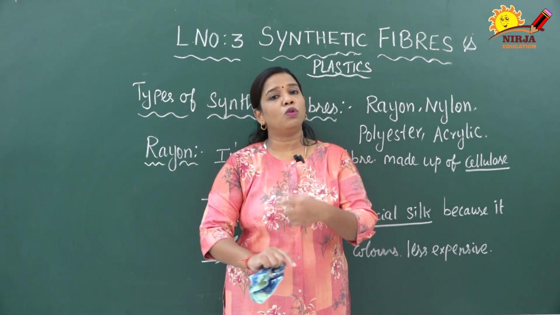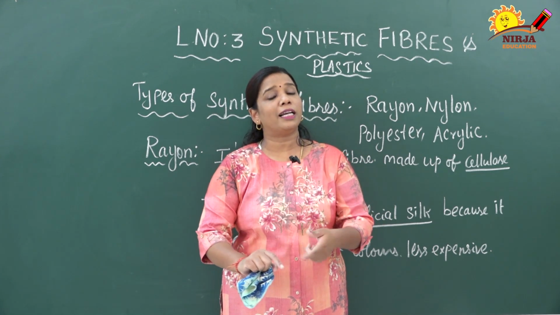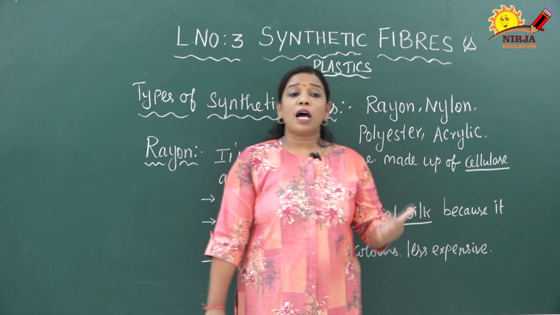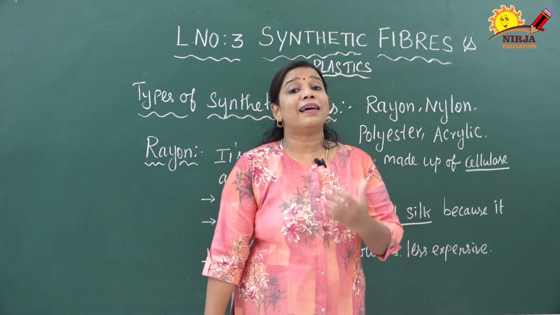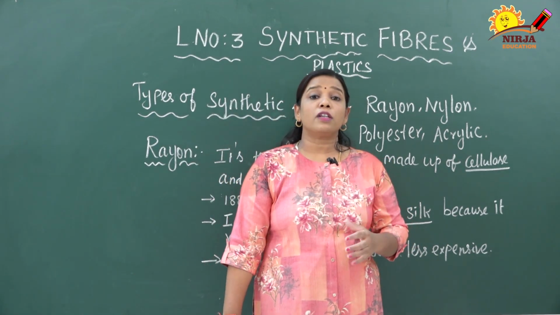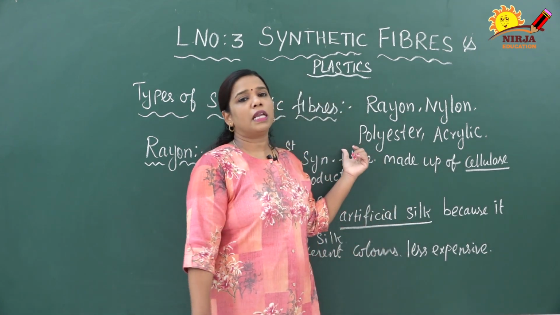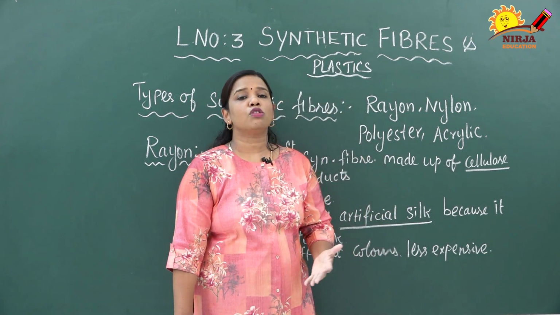Bandage cloth, which we apply after a wound or any scratches, the white bandage cloth, is prepared from rayon. The last use is in the tire industry for manufacturing tire cord. So tire cord is made from rayon. These are the different uses of rayon.